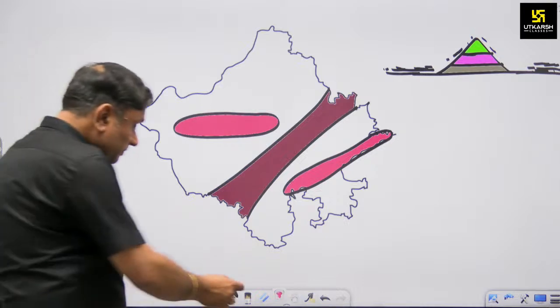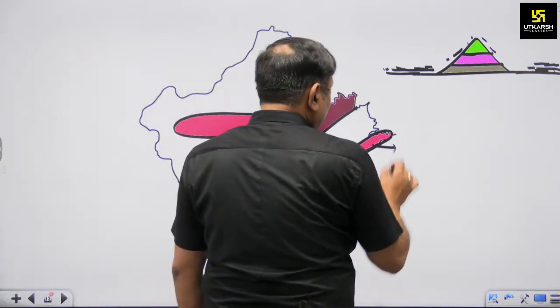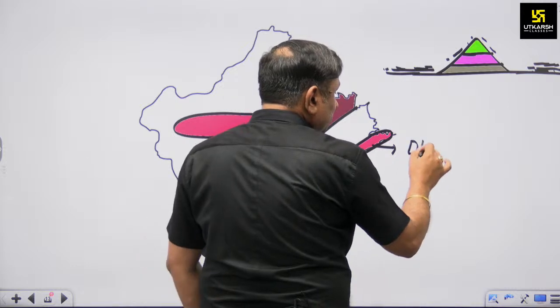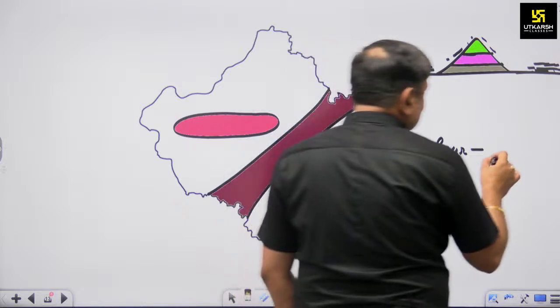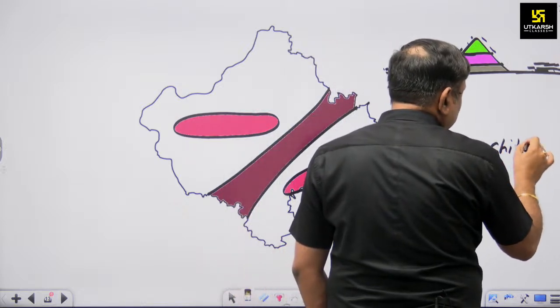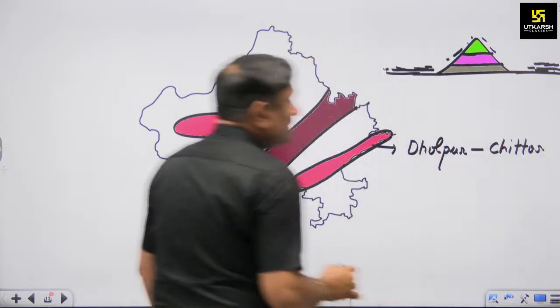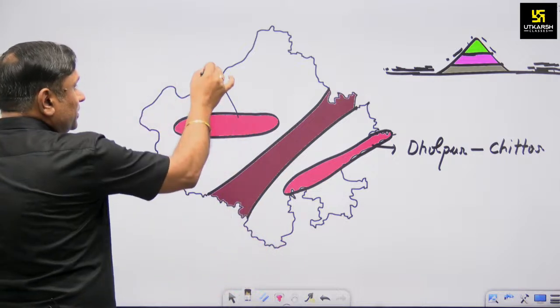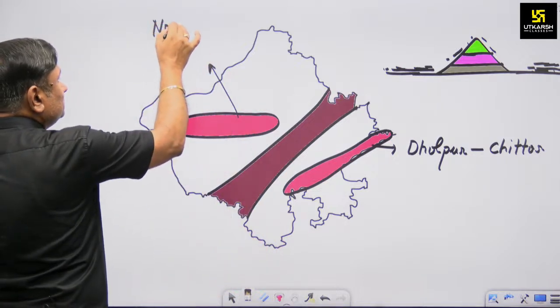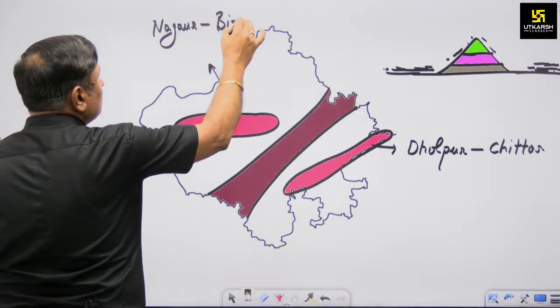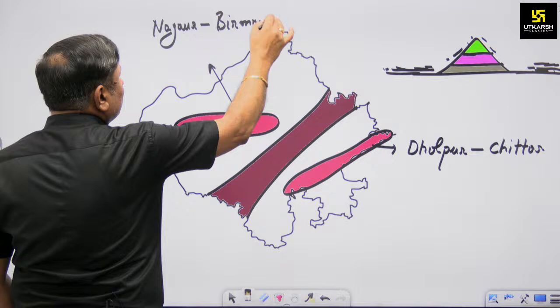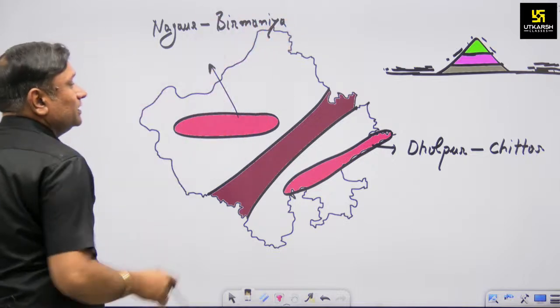So in the eastern part, it is in between Dholpur to Chittor, while in the western part it is in between Nagaur to Birmania. So Birmania is in Jaisalmer.